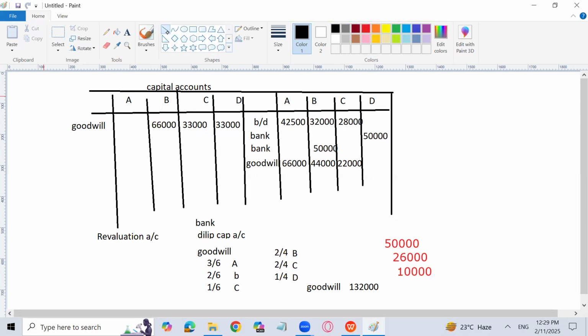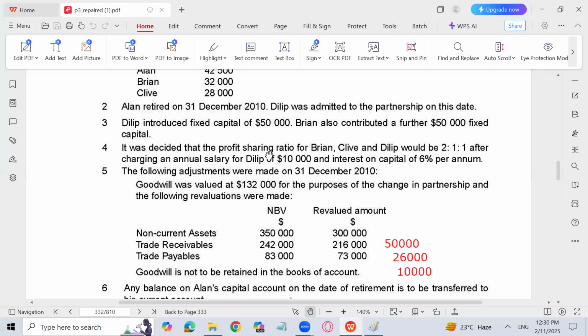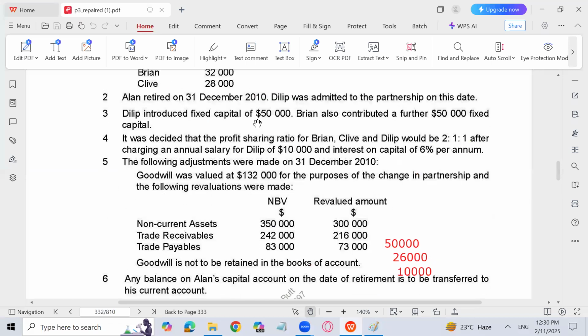Generally, we can pass the revaluation entries and we can pass the revaluation profit directly, but I won't do that. I will go for the entries just to make you understand, and then I will delete those entries. So let's open the page of the question first, and then I will go for the revaluations. See, the first entry is going to be non-current asset debit, revaluation credit. Why? Because the asset value has been increased, with the amount of 50,000.